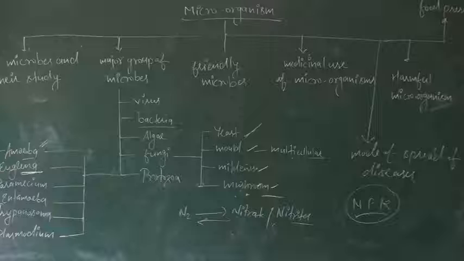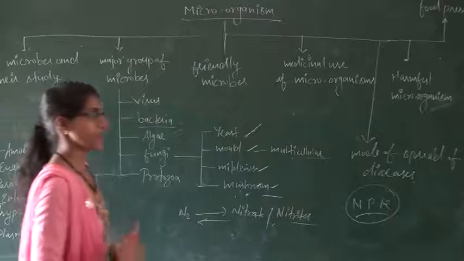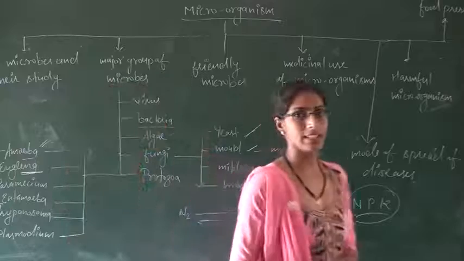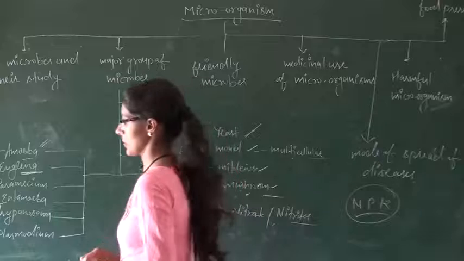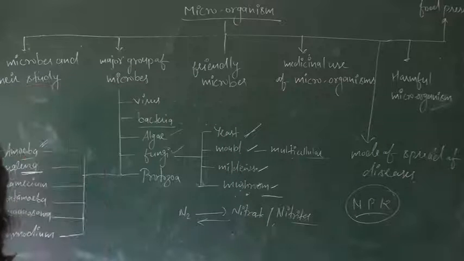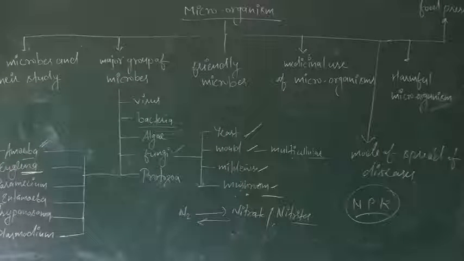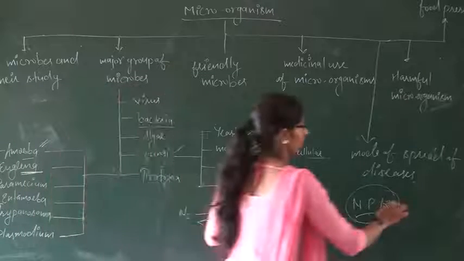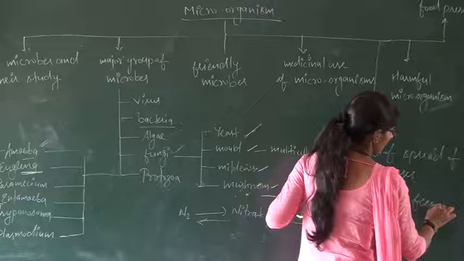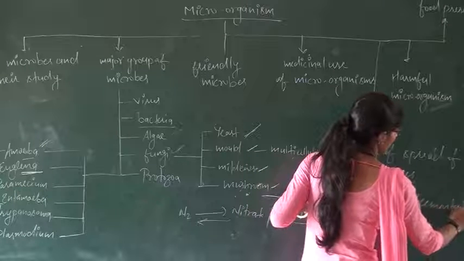In industry, the wine industry and bread industry, fungi are also used. In the wine industry, brewery, or the bread industry, bakery, both are based on the process of fermentation.